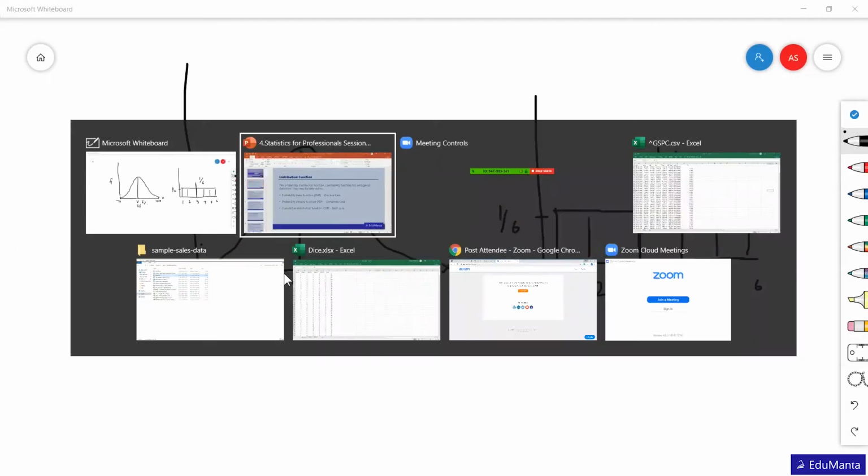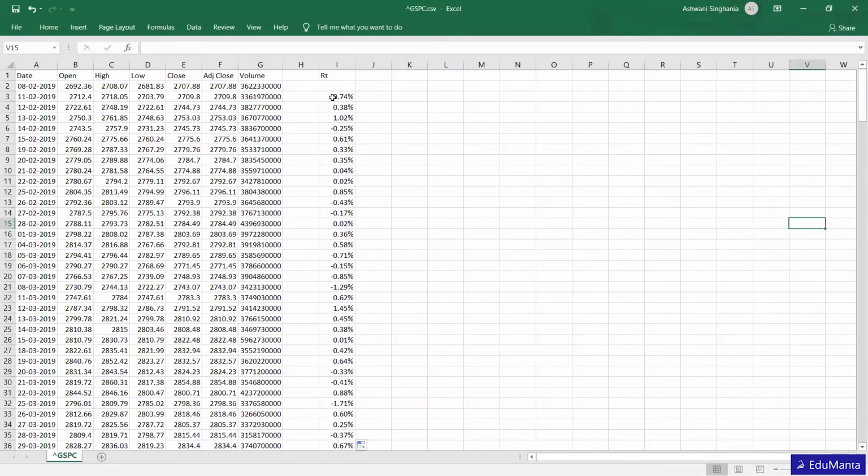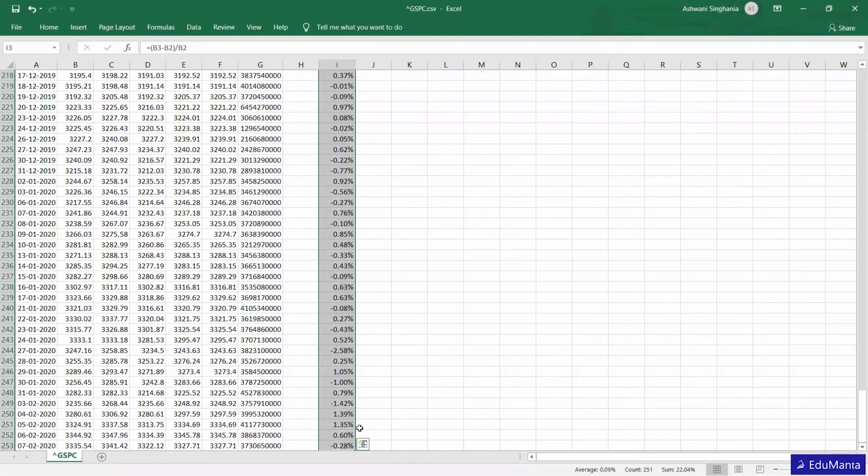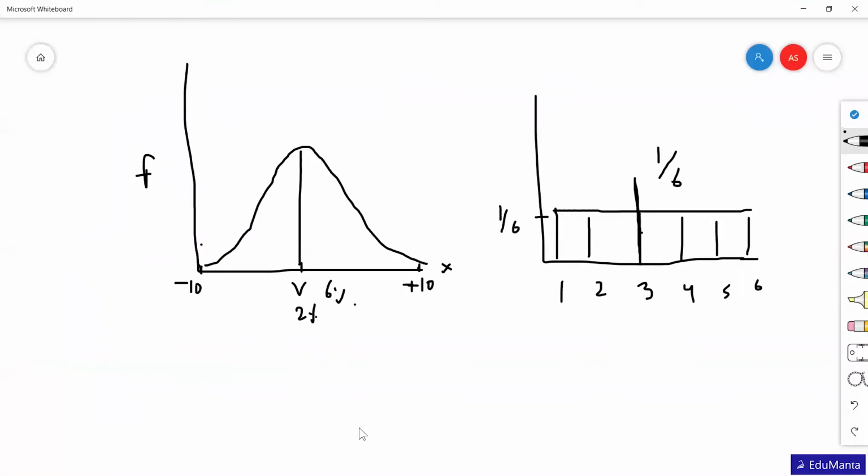So here, you can see in this data I have so many numbers, returns. Some are negative, some are positive, but there is no whole number. So we cannot simply say what is the probability that the return we are going to get is 6%. So we always consider it for a certain range.